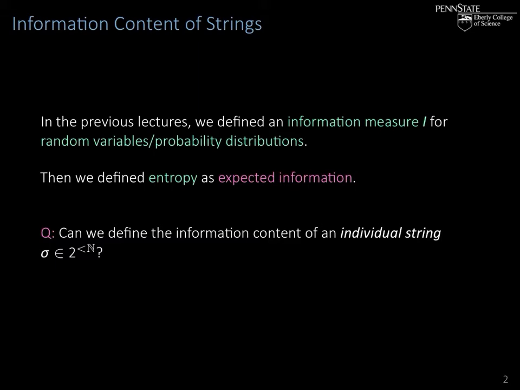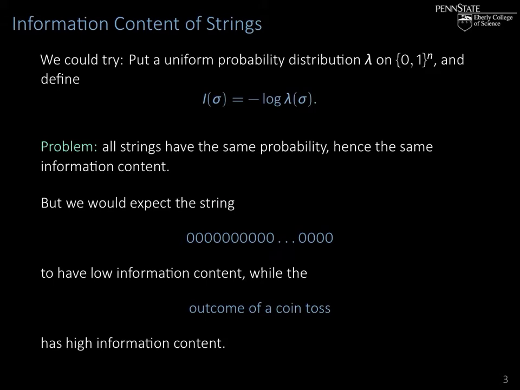But we could also ask if we can define the information content of an individual object. And in particular, can we define the information content of an individual finite string? So one way to do this would be to just put a probability distribution on the set of all strings of length n, and say we take the uniform probability distribution.